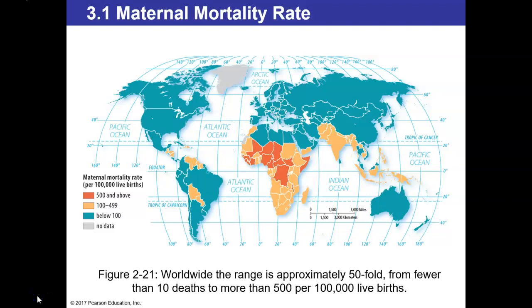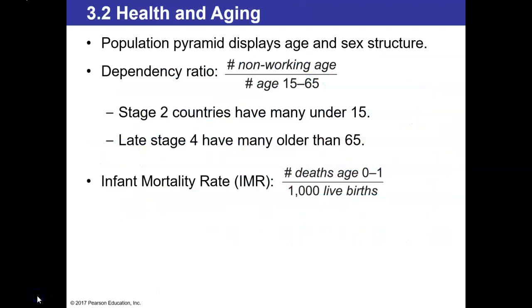Developed countries, on the other hand, have medical facilities, advanced technologies, and trained personnel that help limit the incidence of these life-threatening conditions during childbirth. It is important to note that the maternal mortality rate in the United States is a lot higher than that of other developed countries. The higher rate is due to the fact that low-income people have a hard time gaining access to health care. Next, we're going to get into health and aging.